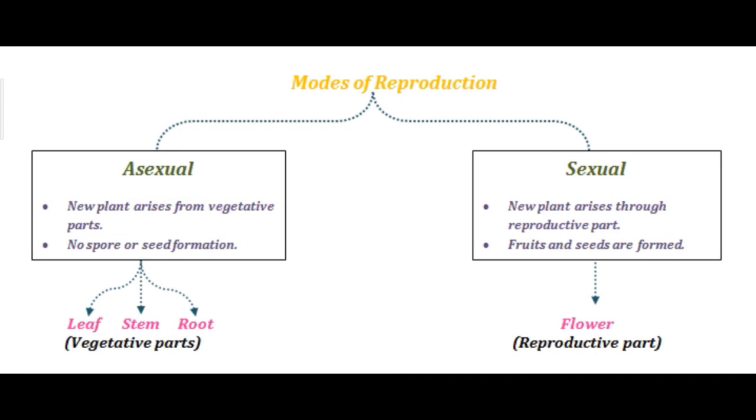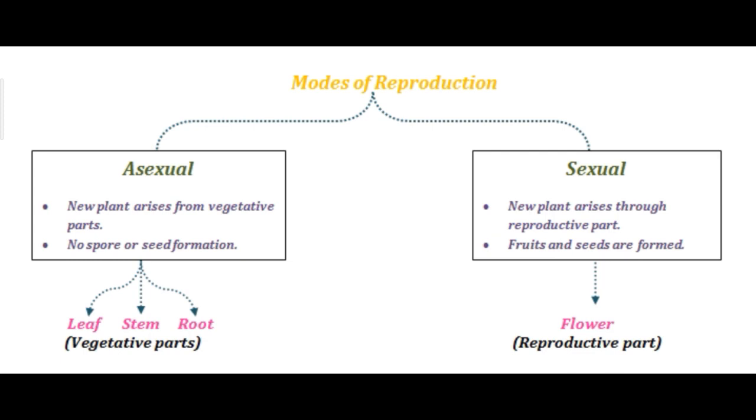There are two types of reproduction in plants. One is asexual reproduction and the other is the sexual mode of reproduction. Vegetative propagation is an asexual reproduction method. So here a new plant arises from vegetative parts of a plant body. Which are the vegetative parts of a plant body? Leaf, stem and root. So here no spore or seed formation will happen.